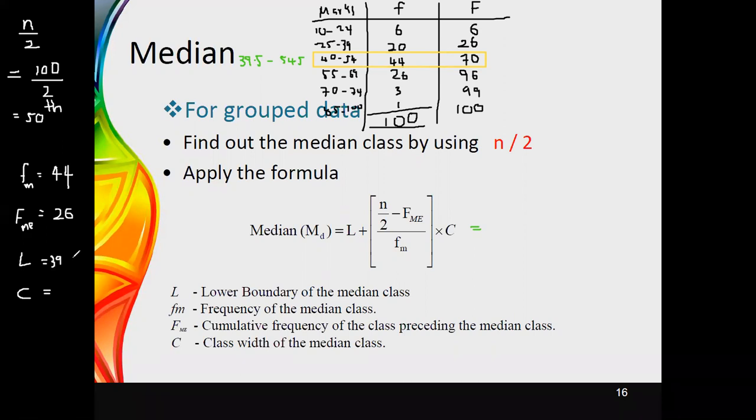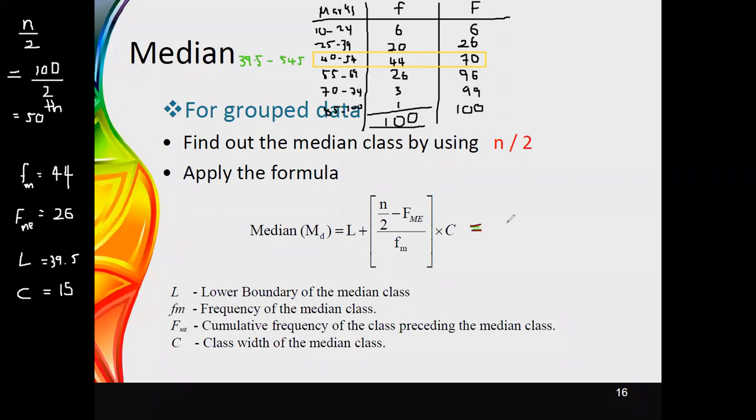The class width can be obtained as the difference of these two class boundaries: 54.5 minus 39.5. This gives the class width as 50 (sic). Now you can use these values for substitution.